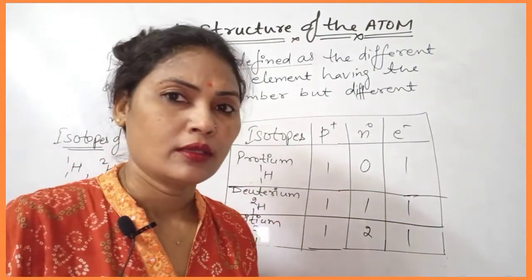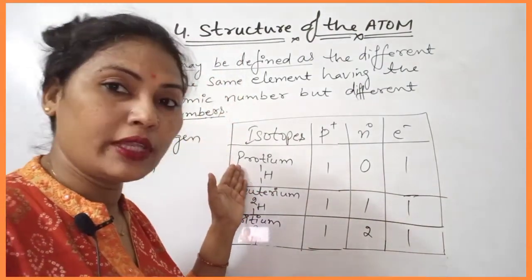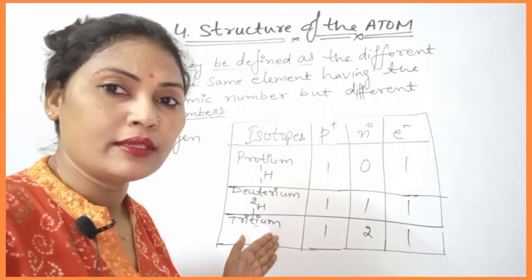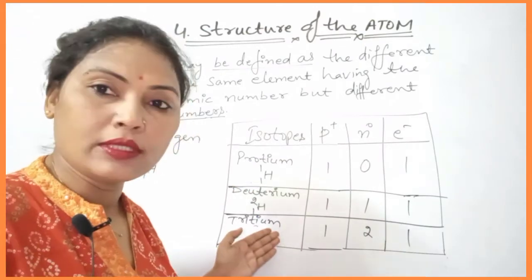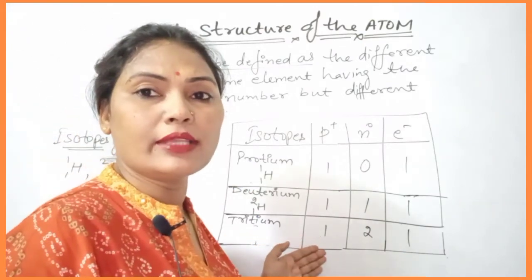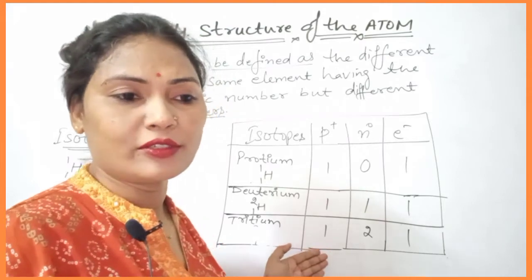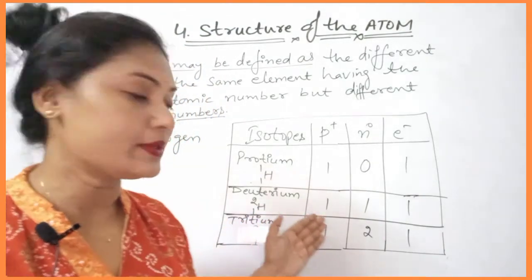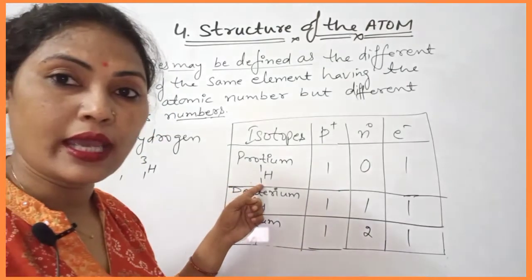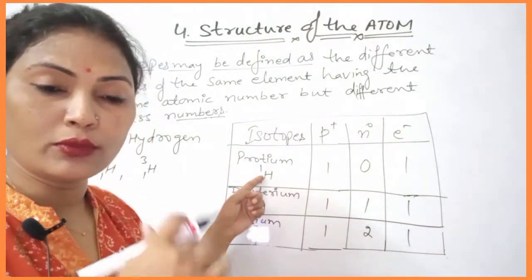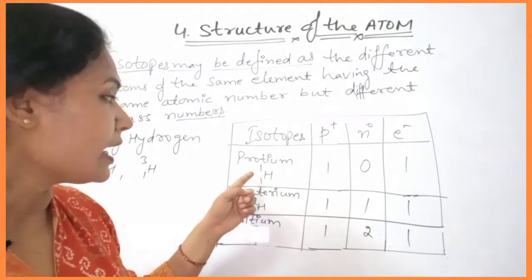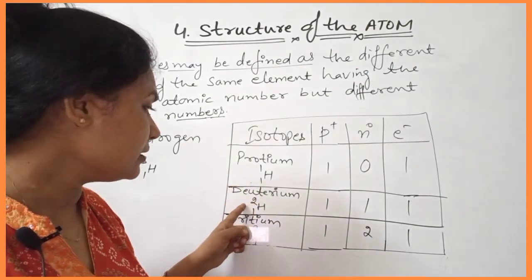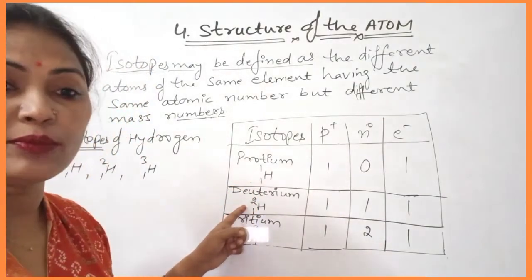Got it? Here protium, deuterium and tritium are the different isotopes of hydrogen. Of the 3 isotopes of hydrogen, protium is represented as H1. It does not have a special symbol, but deuterium has a special symbol.